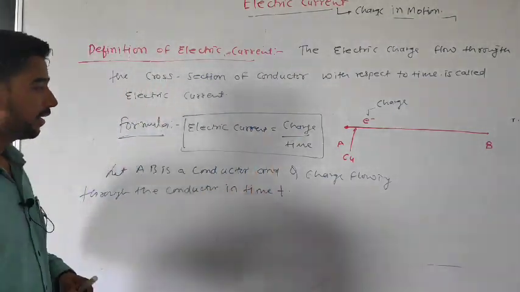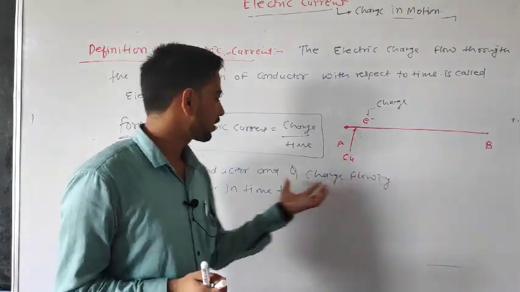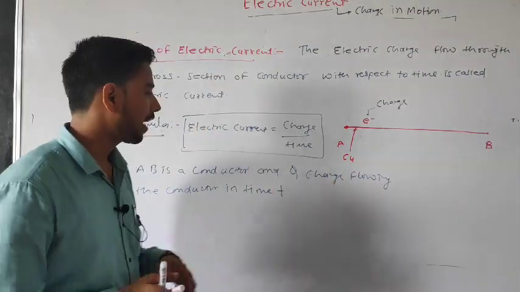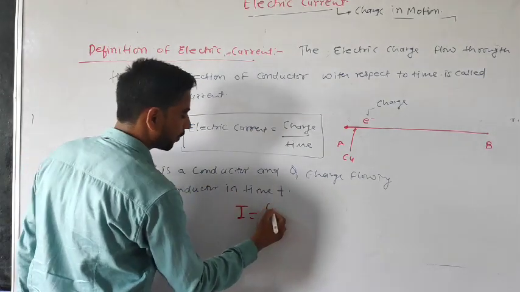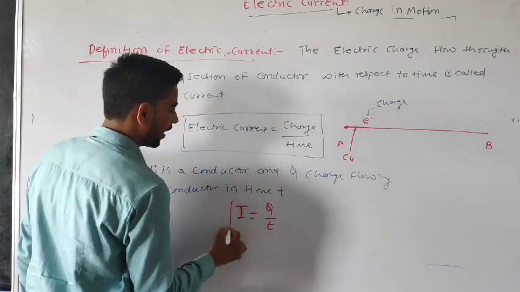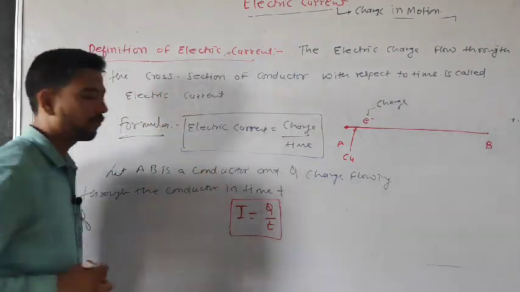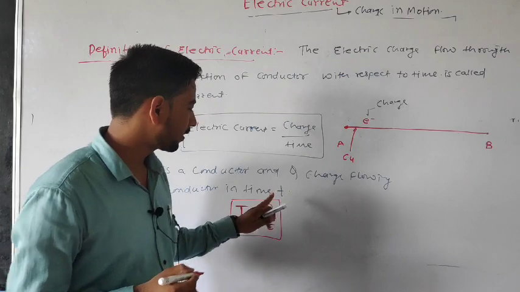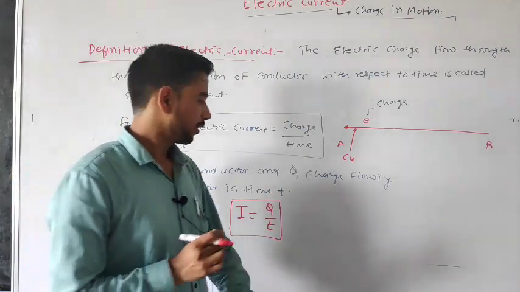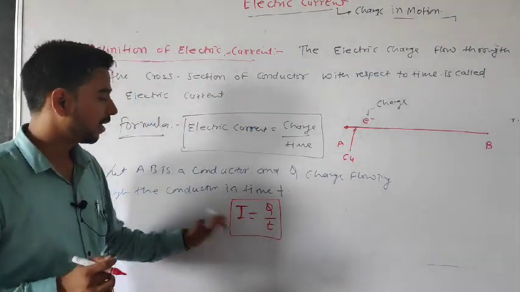Then electric current, denoted by I, is charge over time. This is the formula of electric current when Q charge flows for time t.